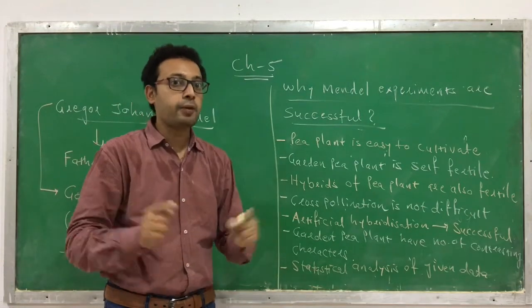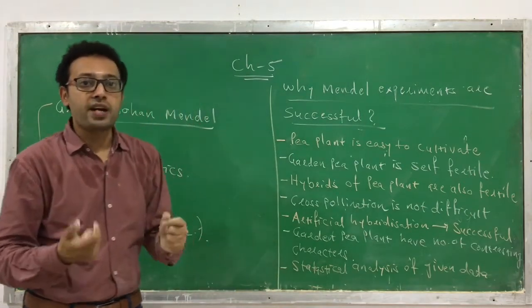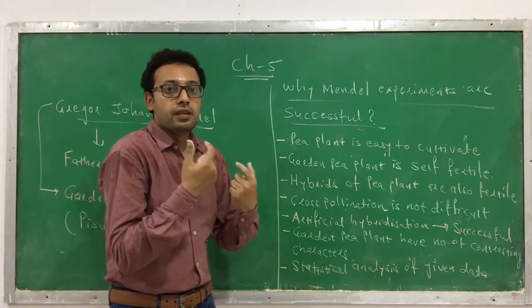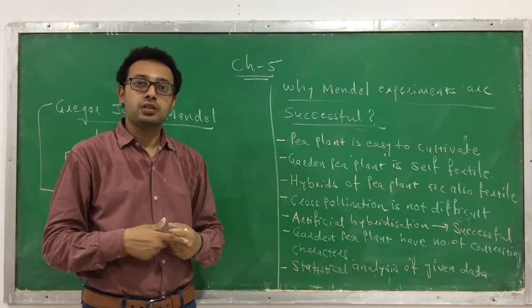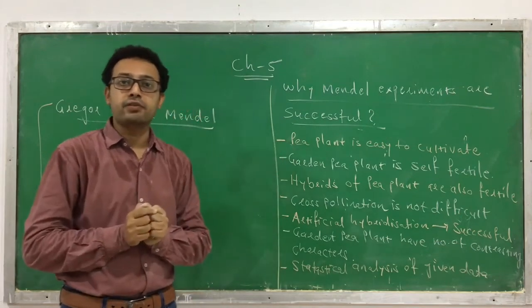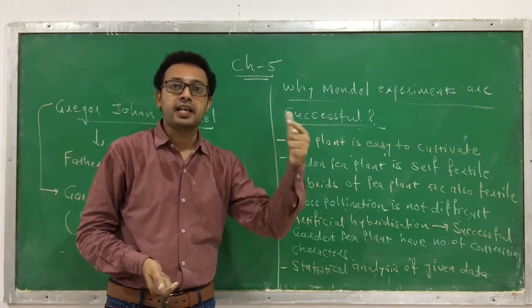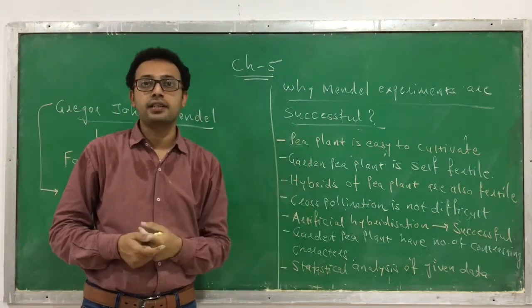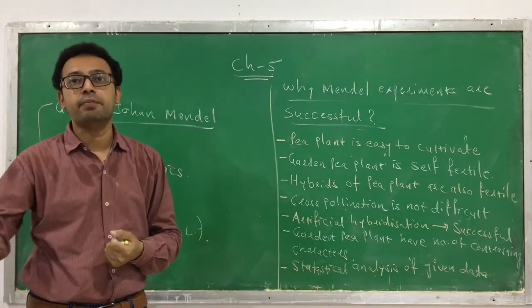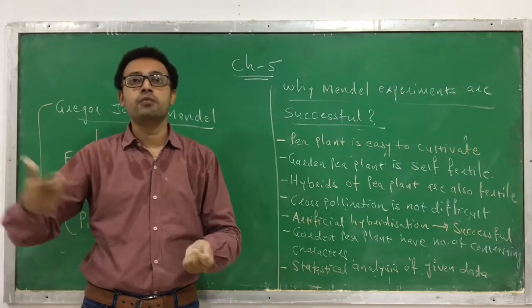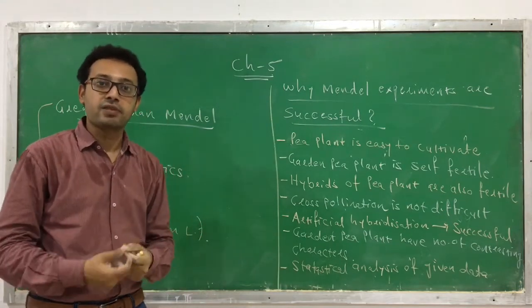Here we will also apply mathematics in biology to find the answers of a few important questions which might be asked in entrance examinations. We will apply the mathematical equations which you have studied in the 8th, 9th, 10th standard, like (a plus b) whole square is equal to a square plus 2ab plus b square, or a cube plus b cube. What is the equation? Similar kinds of equations we apply.